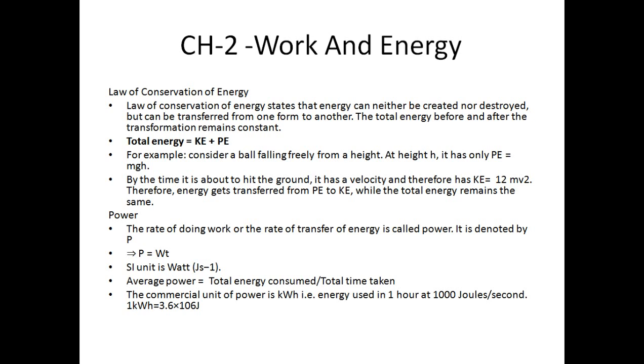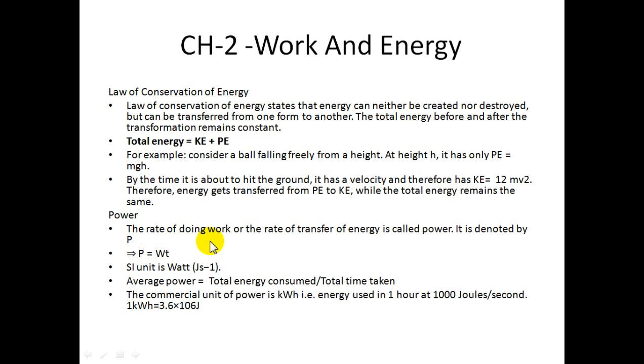When we have to calculate the total energy, we will calculate kinetic energy plus potential energy. Work done same रहेगा. Therefore energy gets transferred from potential to kinetic while the total energy remains the same.